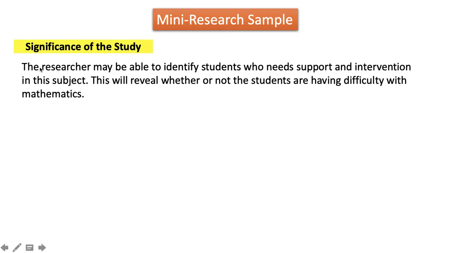So the next part is the significance of the study. This is my example. The researcher may be able to identify students who need support and intervention in this subject. So this will reveal whether or not the students are having difficulty with mathematics. So in this part, this answers why do you want to conduct this study. This will tell you the reason and the relevance of this research. So take note of this line because we're going to answer this based on the result of our methodologies in the later part.